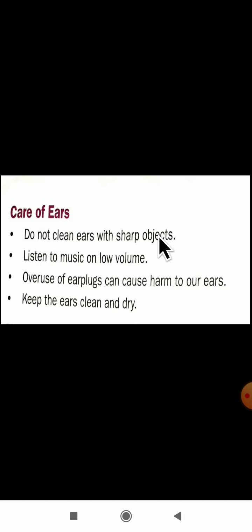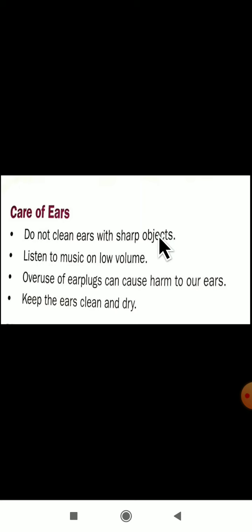Okay, you have to take any soft thing here to clean your ears. Better you use earbuds. Yes, in medical shops you will get earbuds. You can use those earbuds to clean your ears. So the first point here: do not clean ears with sharp objects. Instead of sharp objects you use earbuds here, because ears are very sensitive. You should take care of your ears very neatly.